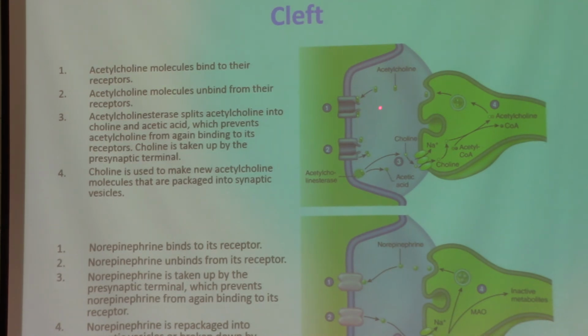They will be released here, and after the action potential is over, acetylcholine is broken down into its components, reabsorbed here and repackaged in the form of those vesicles, and it continues to recycle like that.